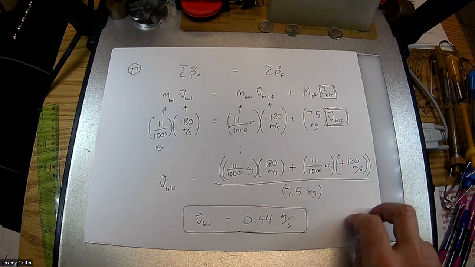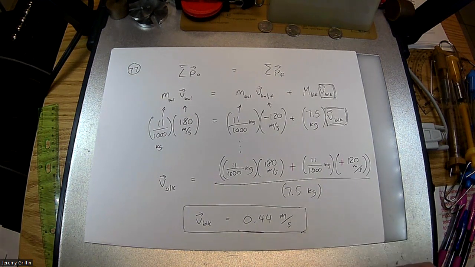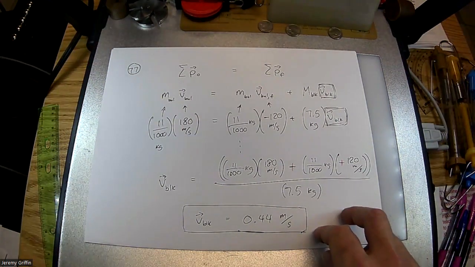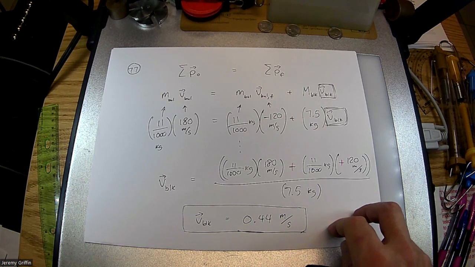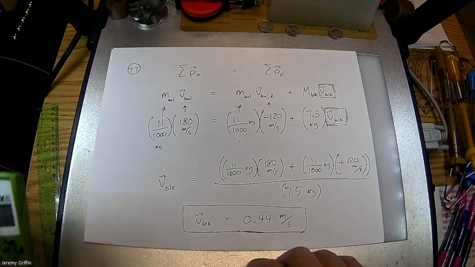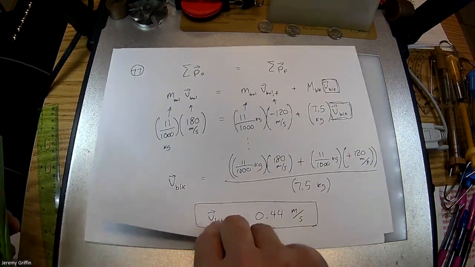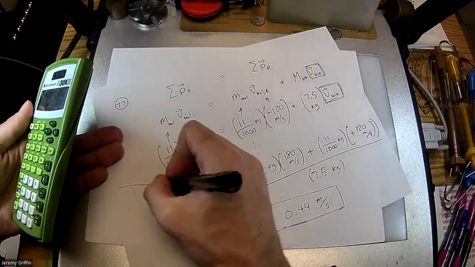Another thing good to check for collisions. Suppose you just make up a bunch of collision data, right? A good thing to check is kinetic energy before and after. Make sure that the kinetic energy did not increase. I'm going to run a check real fast. Let me do maybe this margin right here.